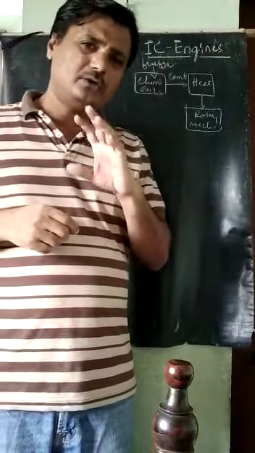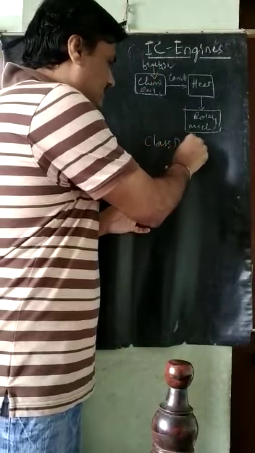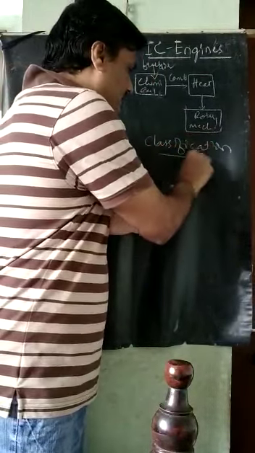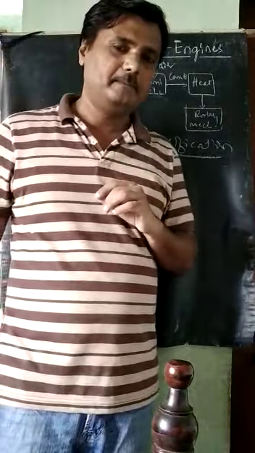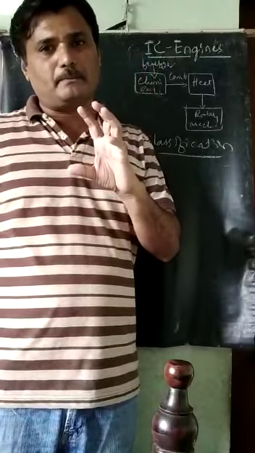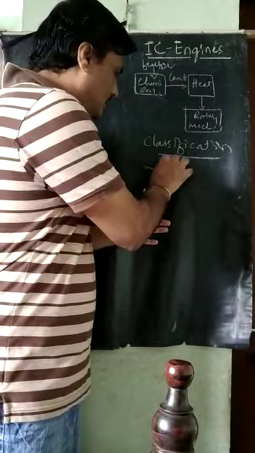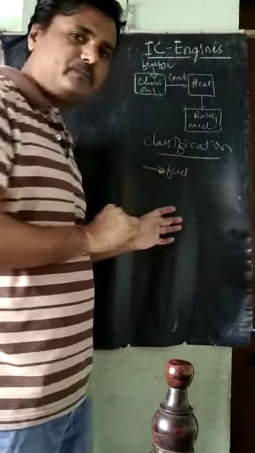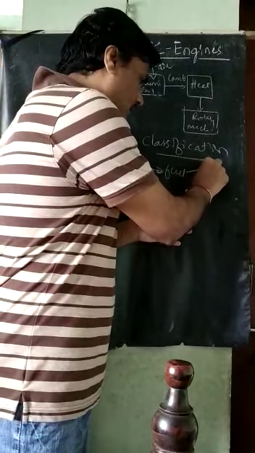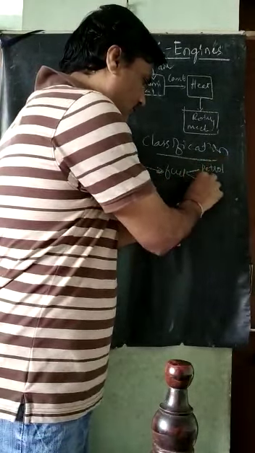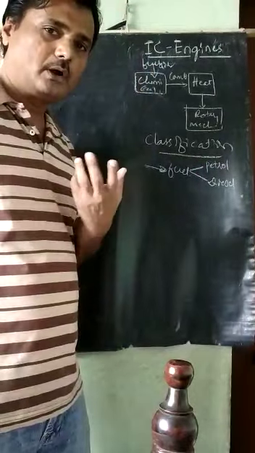Next one, how these IC engines are classified. Next one comes classification. How these IC engines are mainly classified. So IC engines are classified based on some particular parameters. First one, based on the fuel. What kind of fuels are there usually? In case of the IC engines, based on the fuel, we can take petrol engines as well as diesel engines. So this is based on the fuel we are using.